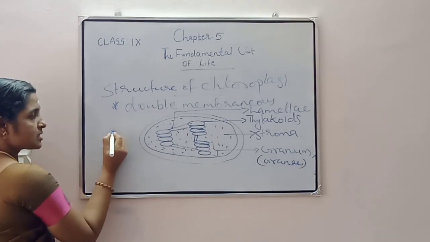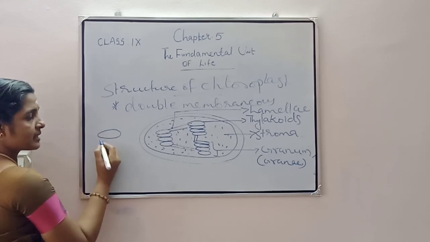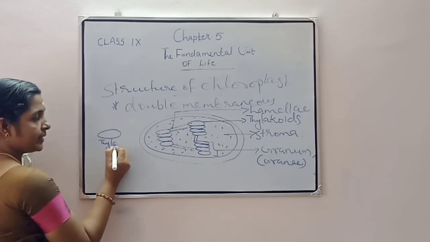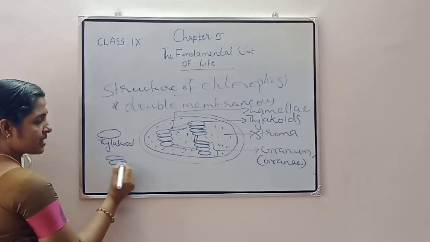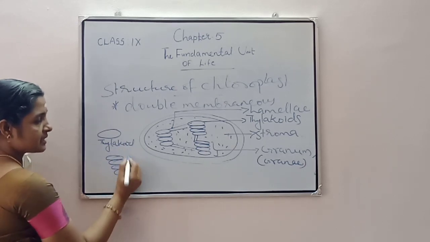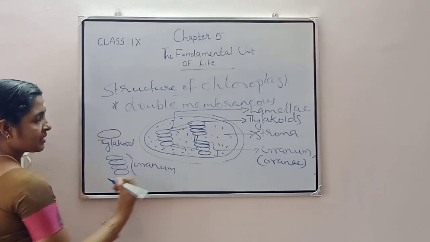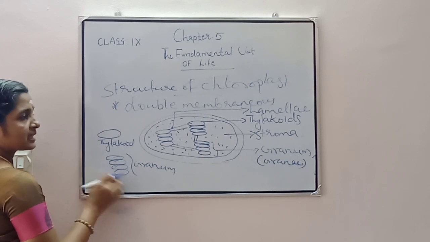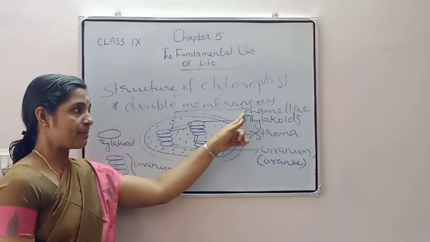Once again, the stroma contains coin-like structures. These coin-like structures are known as thylakoids, and if these thylakoids form one stalk, then it is known as a granum. And this granum is connected with the membrane structure called the stroma lamellae.